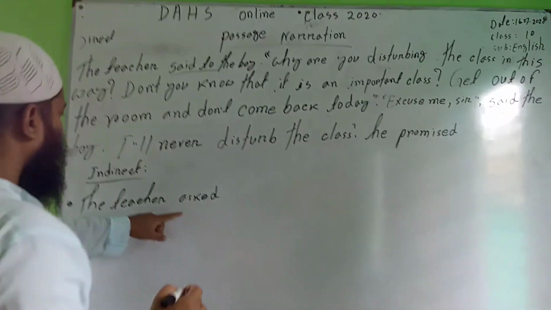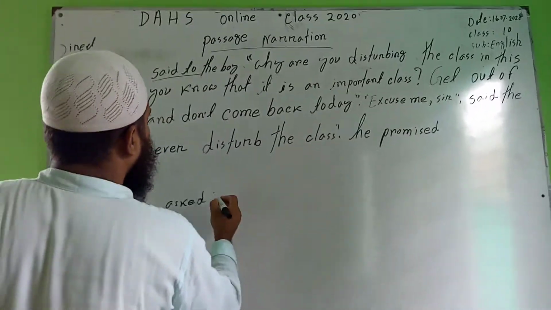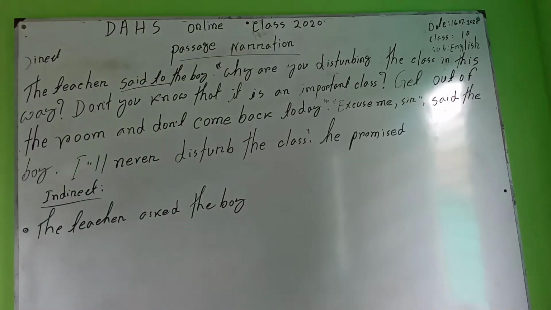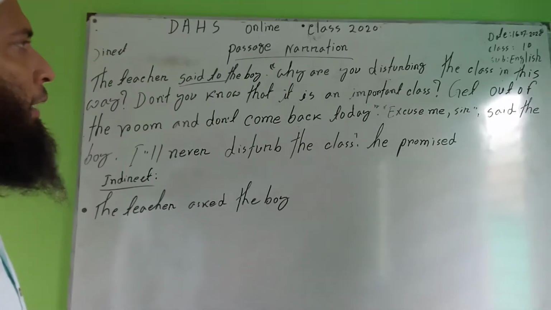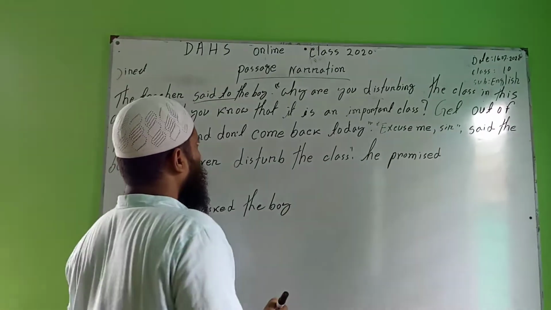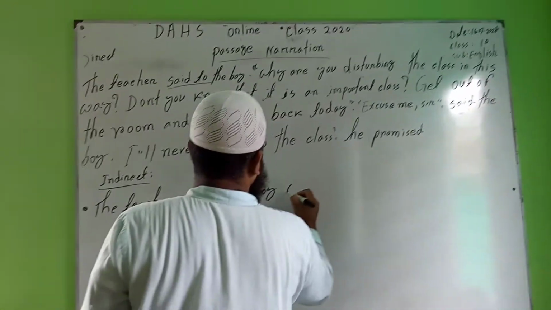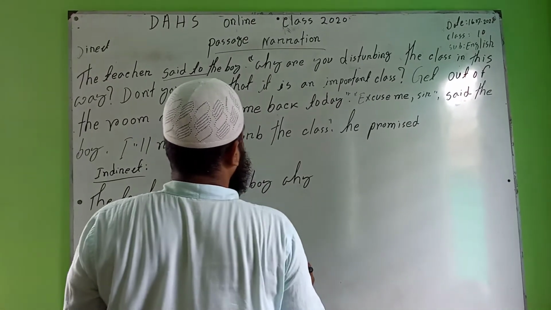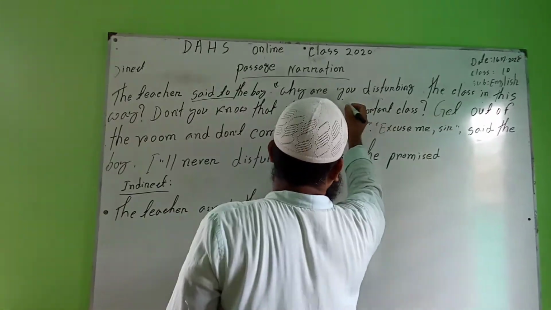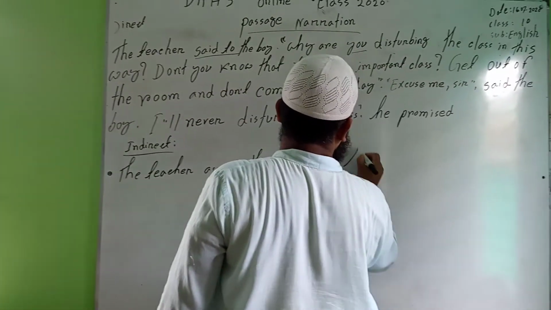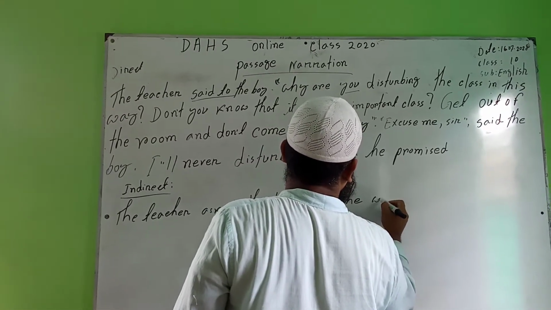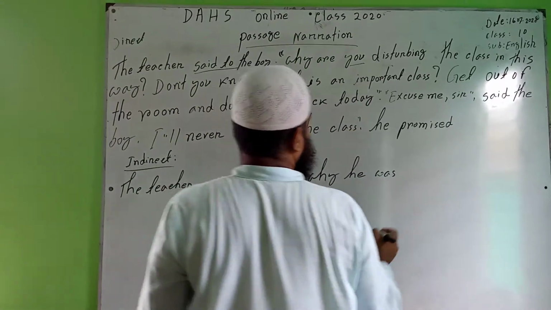The teacher asked, and then you have to write down here the object. The teacher asked the boy. The teacher asked the boy, why are you disturbing the class in this way? These are interrogative sentences. As we know, first of all we have to write a W's question: why, and then you have to write down a subject. Why are you? Why he was? You will be against, will be seated in here. He, and then was. Why he was disturbing the class.